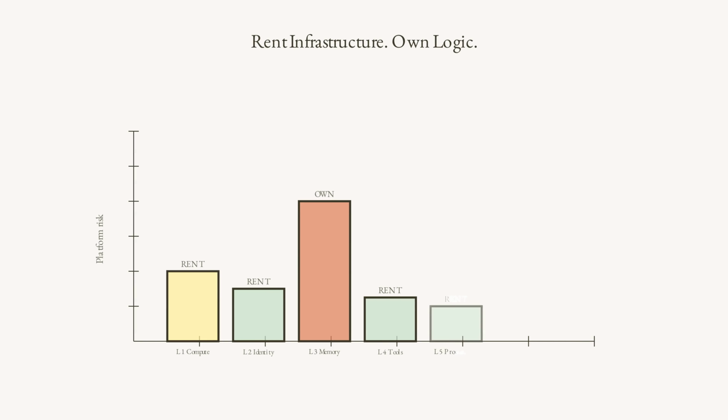Platform risk is proportional to how deep the dependency goes. The layers closest to your agent's core logic, memory and orchestration, are the highest risk vendor choices. Own what you can, rent what you must, know which is which.